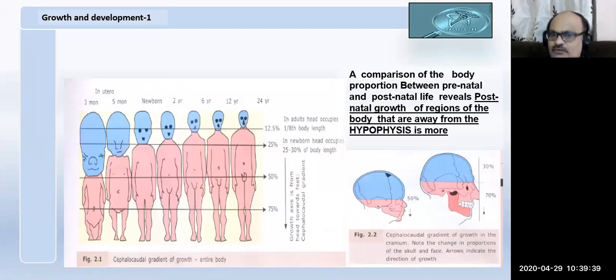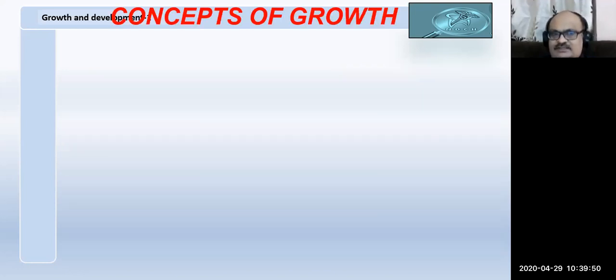Now you know different tissues grow at different phases, at different periods of time, to bring about a uniform proportion between the different structures of the body.